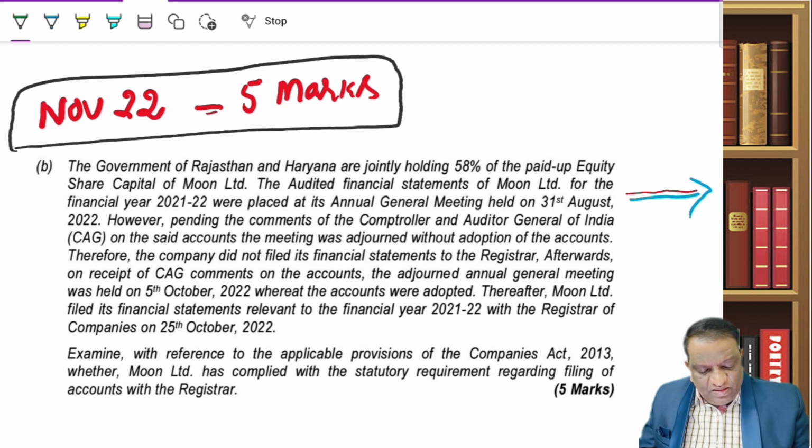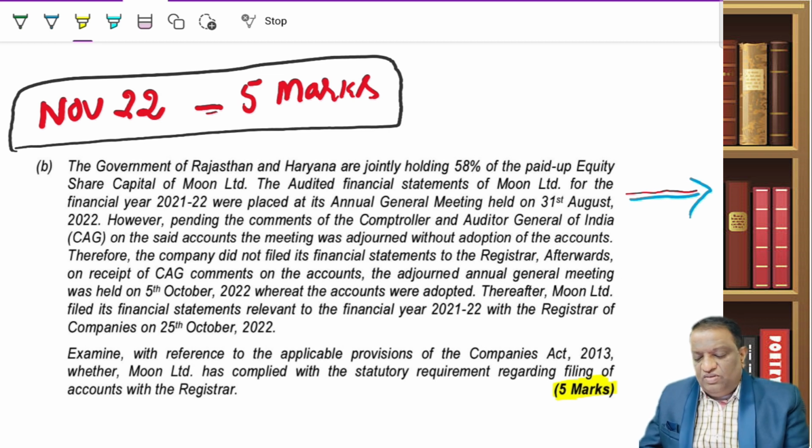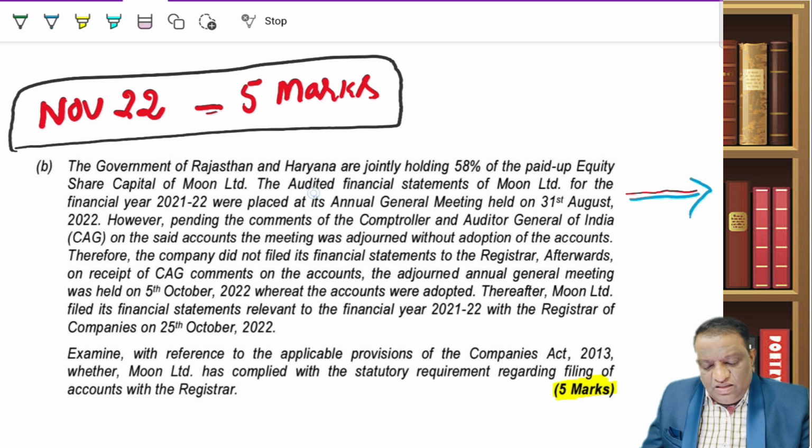November 22, almost the latest one. 5 marks. Look at the marks. A 5 marks question. What are they saying? The governments of Rajasthan and Haryana are jointly holding 58% of the paid up equity share capital of Moon Limited. The audited financial statements of Moon Limited for the financial year 21-22 were placed in the AGM on 31st.